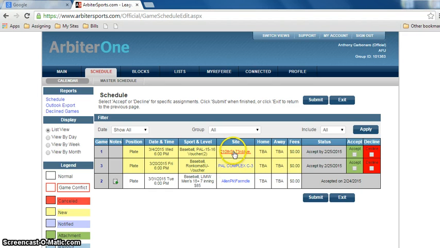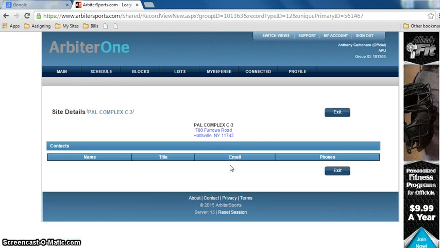The site. Here are the fields that the games are at. If you don't know where the fields are, you simply click on the field, and it gives you directions. It gives you an address so you can pop it right in your GPS.